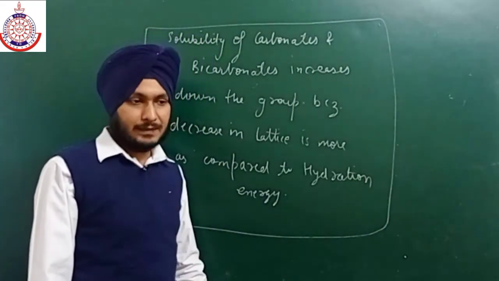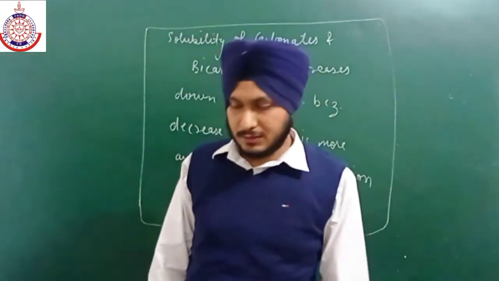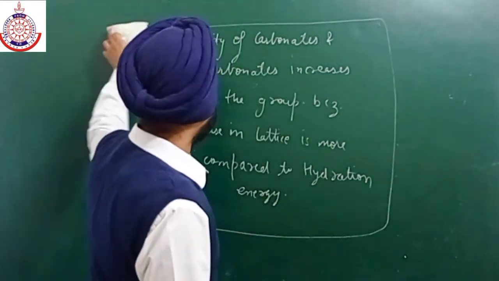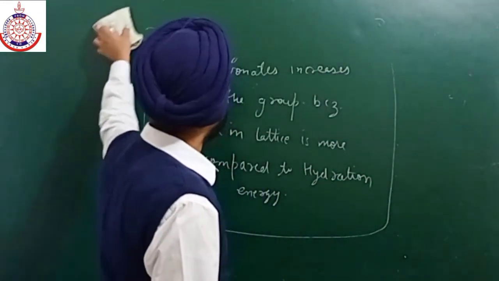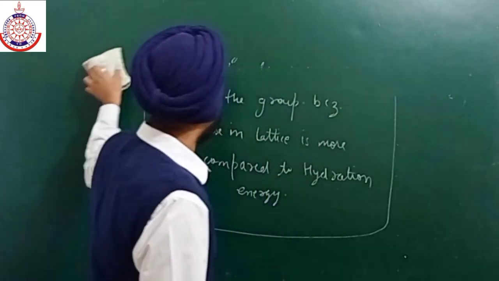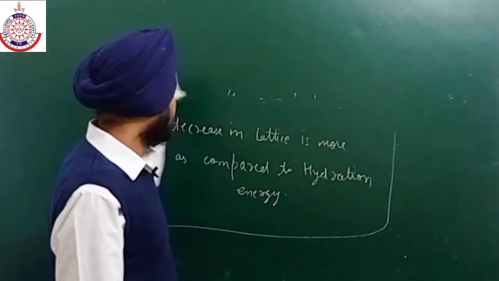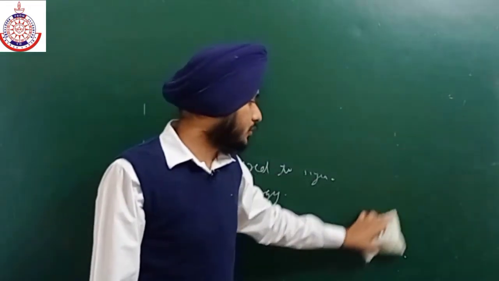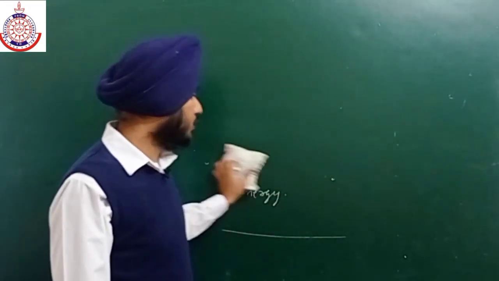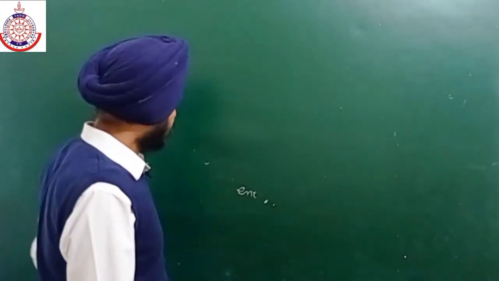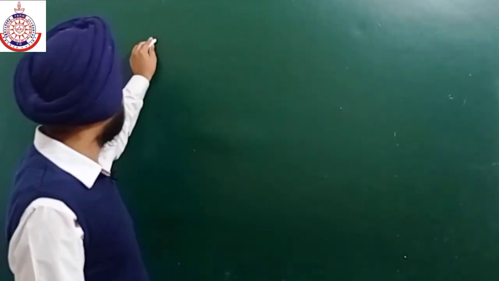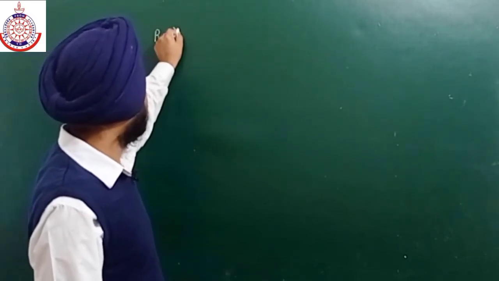Okay, now let's move on to the next property, that is reaction with liquid ammonia. This reaction is very important, and this reagent, sodium plus liquid ammonia, is also used in organic chemistry in order to convert alkynes, triple bond to double bond. So, reaction with liquid ammonia.